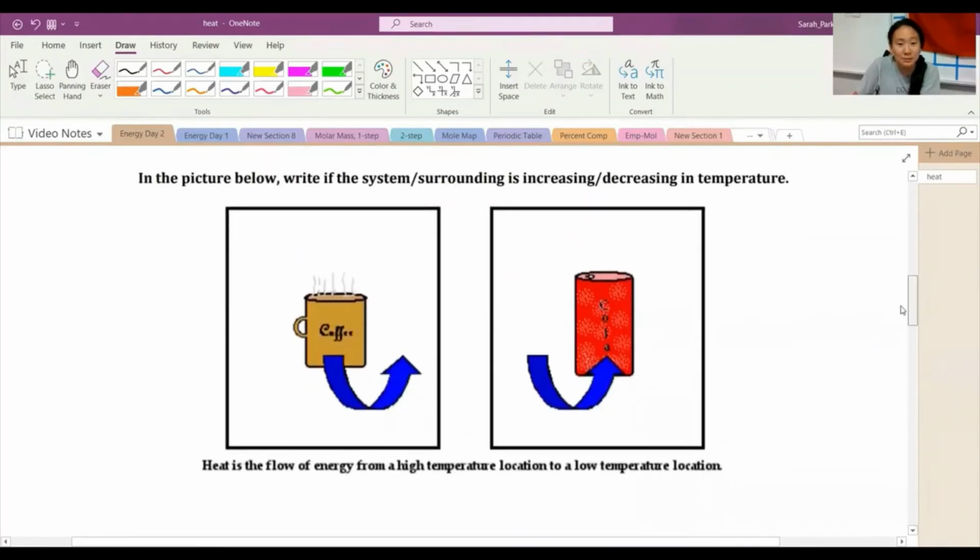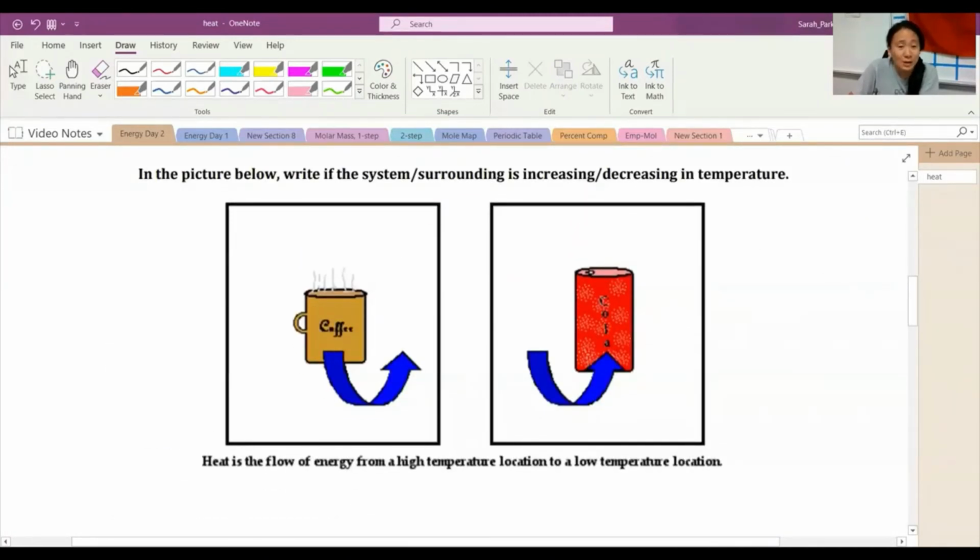So here are some examples about system and surroundings. If you have a hot cup of coffee, this is what we would call our system. Then what would be the surroundings? The surroundings would be the air around it, right? The air is what surrounds that hot cup of coffee. So what happens if you leave a hot cup of coffee out on the counter and let it do its thing? The heat exits out of the coffee into the air.